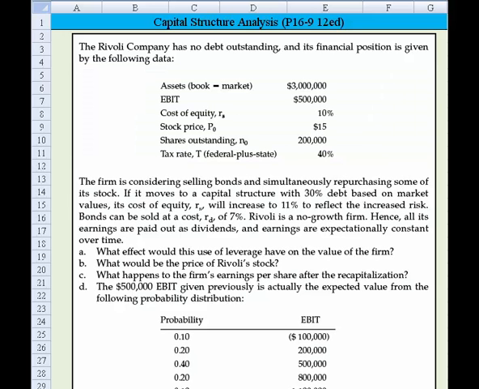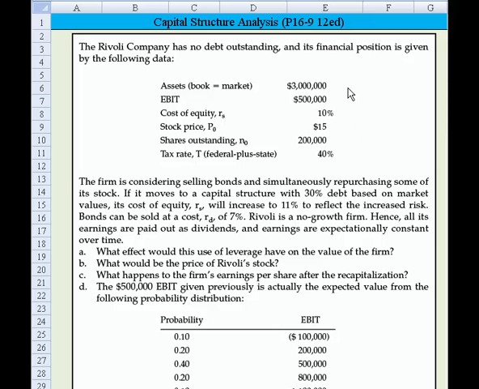Okay, let's take a look at this capital structure analysis problem. It's problem 16-9. And I'm not sure how to say the company's name. I'll try it as the Rivoli. The Rivoli company has no debt outstanding, and its financial position is given by the data you see to the left of my mouse here.